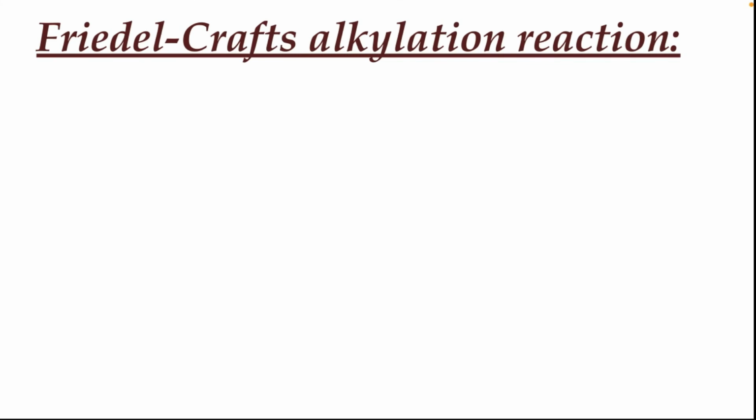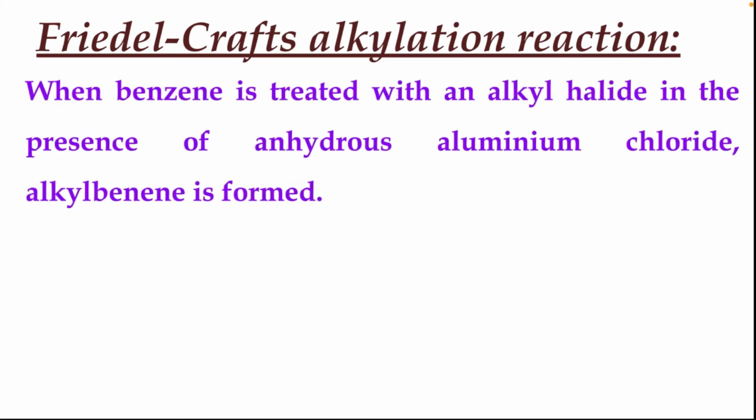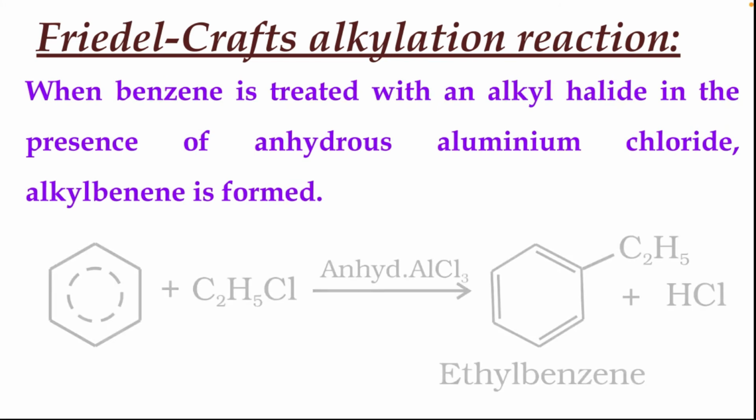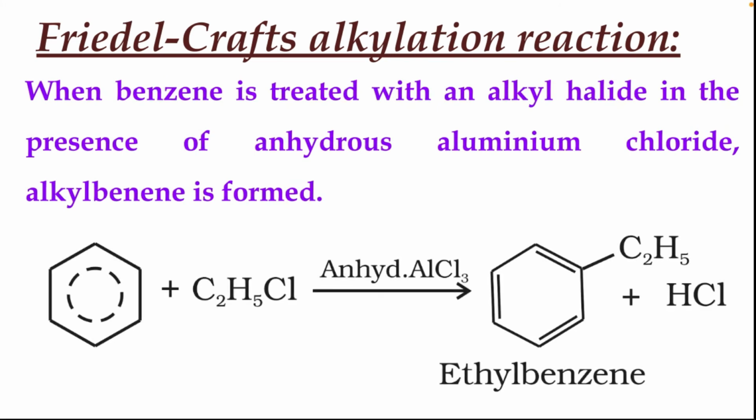Next we have the Friedel-Crafts alkylation reaction. Here an alkyl group is substituted. Friedel-Crafts is the name of the scientists only. So when benzene is treated with alkyl halide in presence of anhydrous aluminum chloride, alkyl benzene is formed.